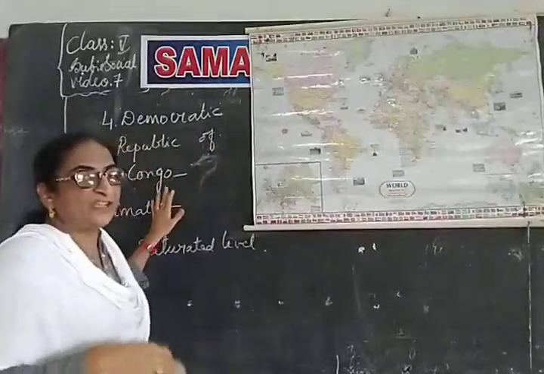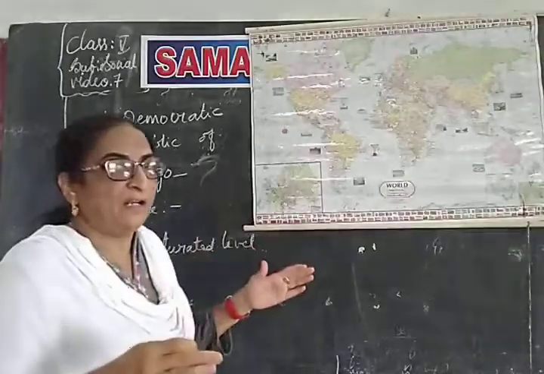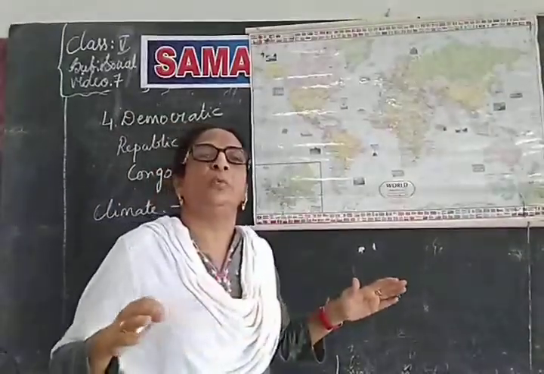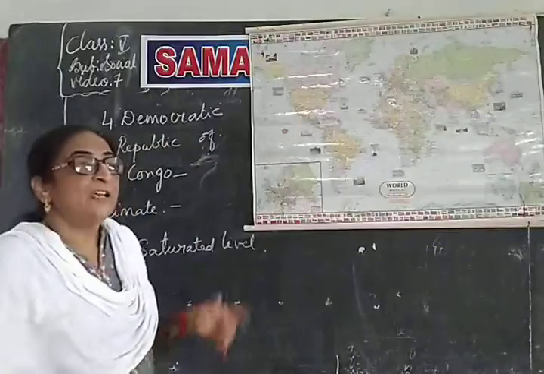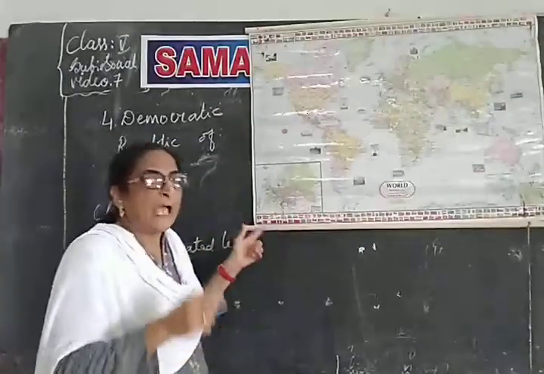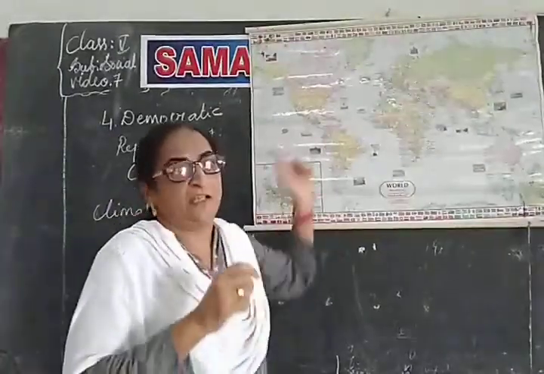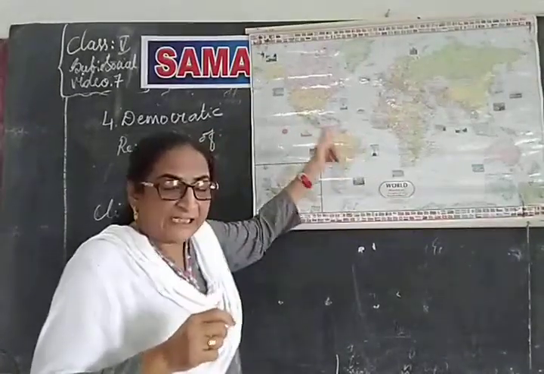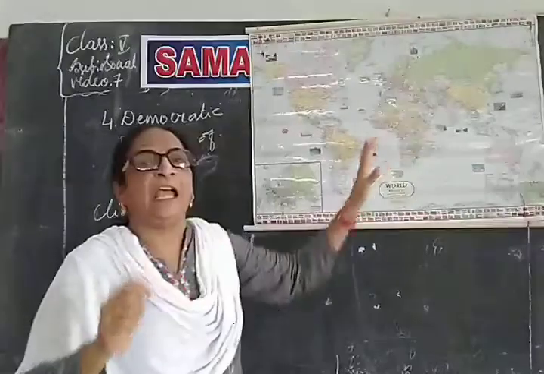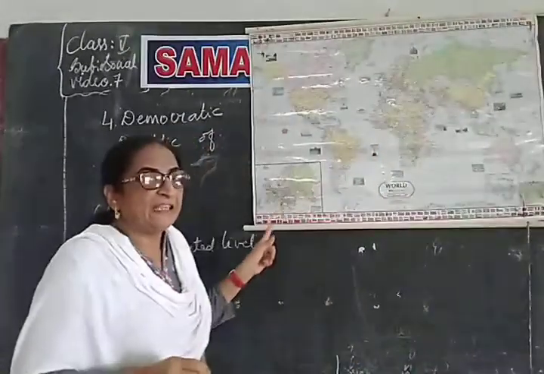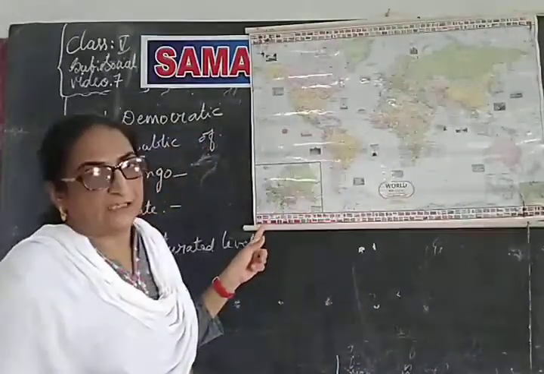These clouds reach a saturated level where they can't hold any water. So, again it falls down in the form of rain. This phenomenon happens every day there. That is why these regions are said to be hot and wet. And these are the wettest places in the world.